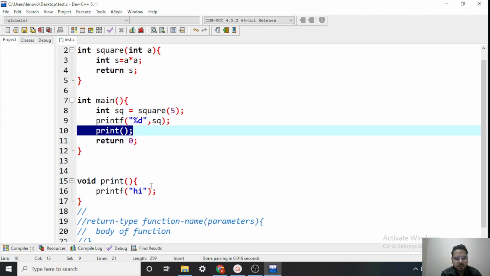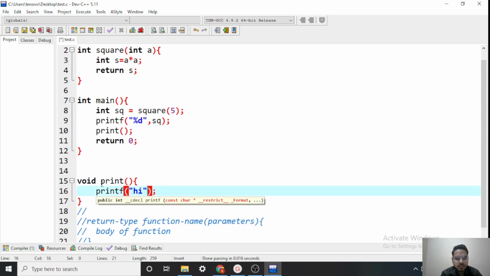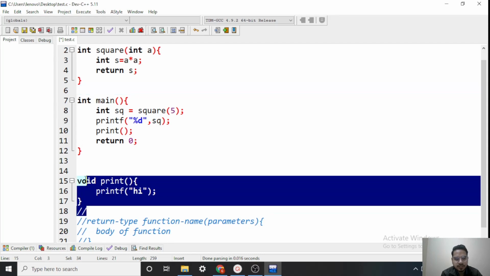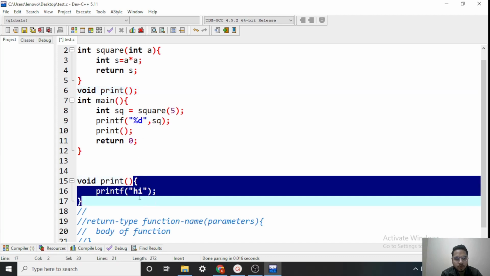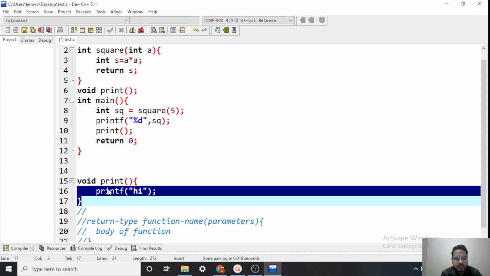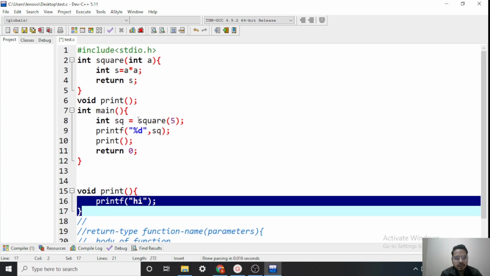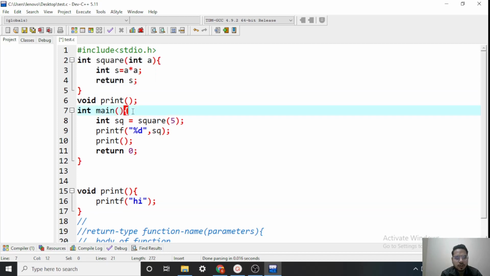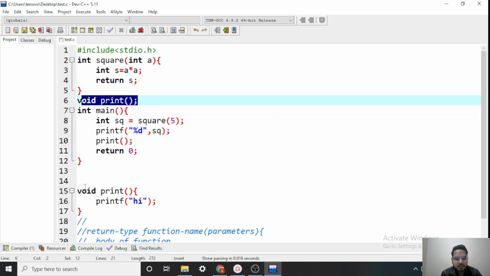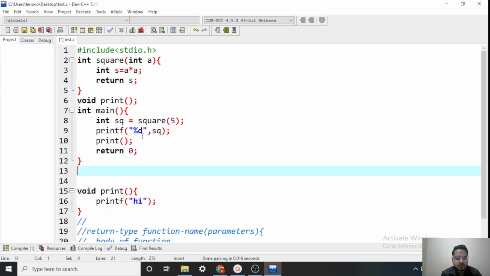But before calling the print function, we have to first declare it. We can declare it like this. Either we can cut and paste it here, or we can simply write void print, and that's it. We just write the return type, the name of the function, the parameters, and then a semicolon. We don't write the body. We define the body of the function later on. So either we define the body above the calling, or first we declare and define the body later on. Let's run this.